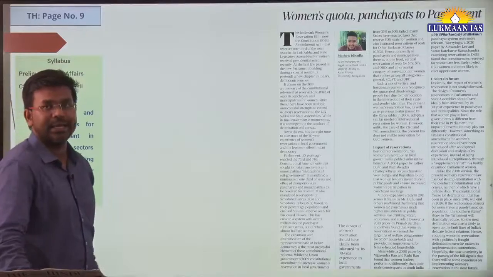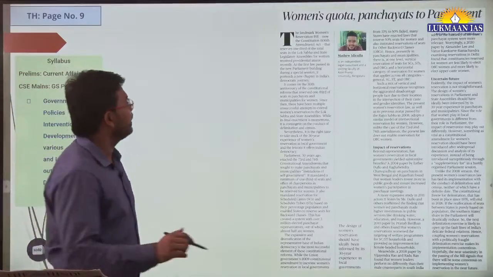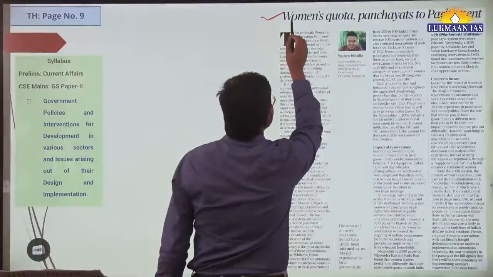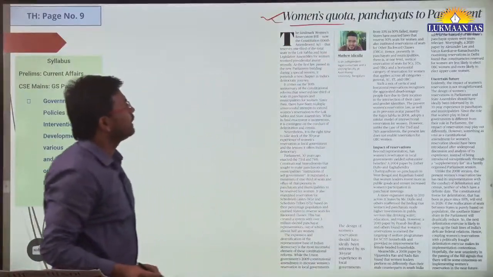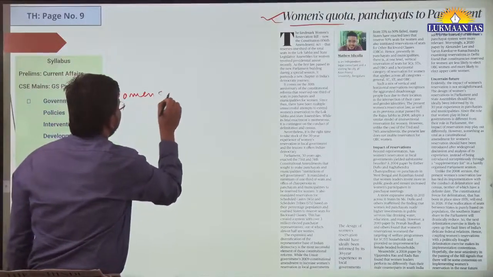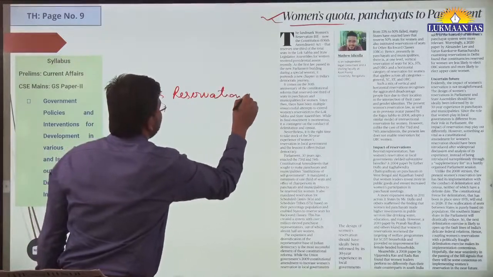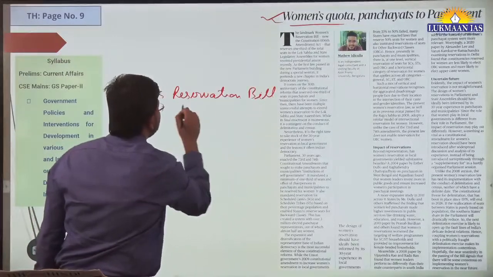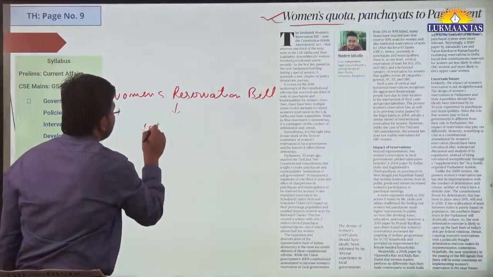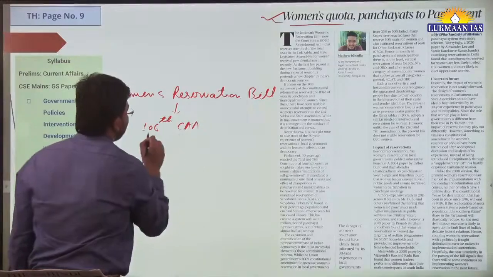Now in this article they have talked about women's quota, panchayats to parliament. This topic is also important. This topic is referring to the women's reservation bill. This bill has been passed, and it has become an act. So this is known as 106th Constitutional Amendment Act, right?